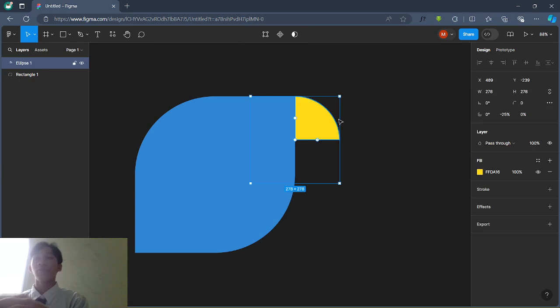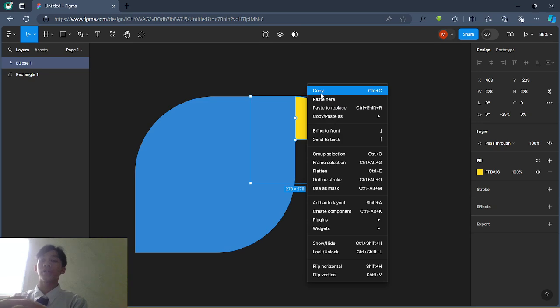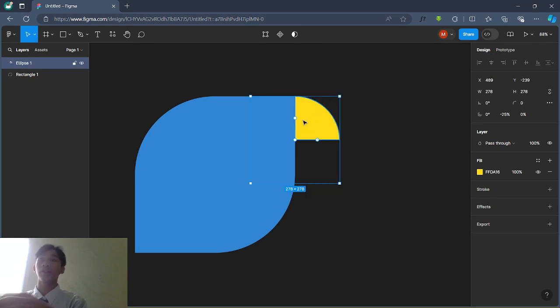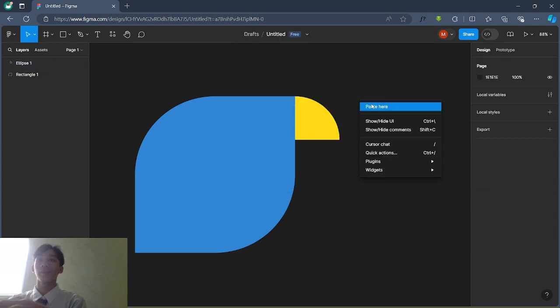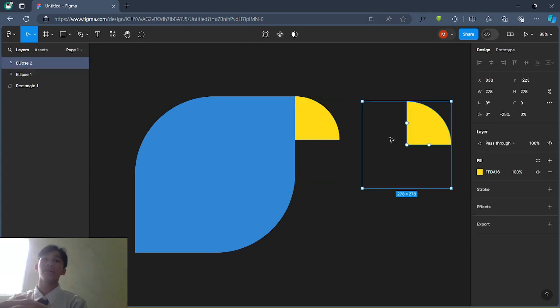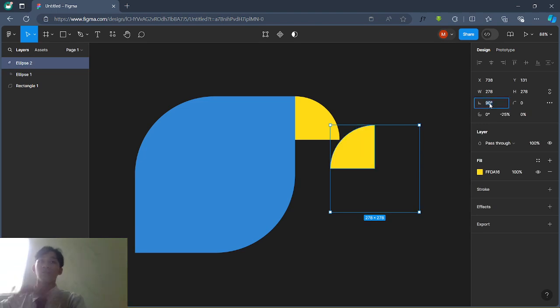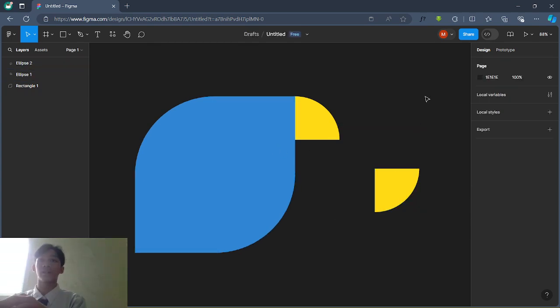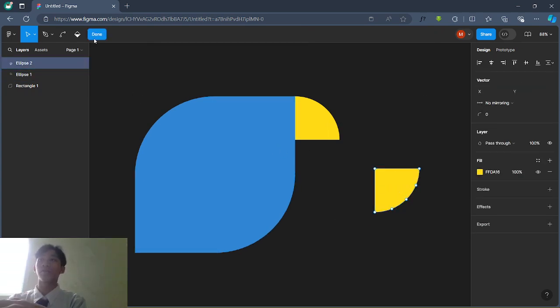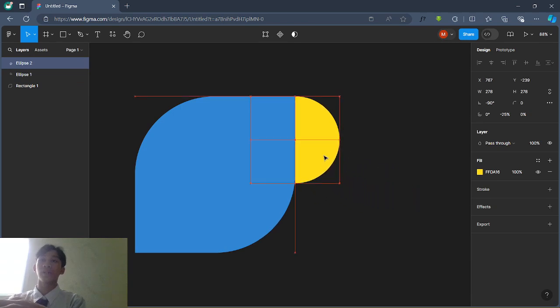Nice. Because I'm lazy, let's just duplicate this by right click, copy, and then paste here using right click. In here, this is the rotation, just type 19 or minus 19, like that. Then adjust it onto the bird and make it smaller. Nice.